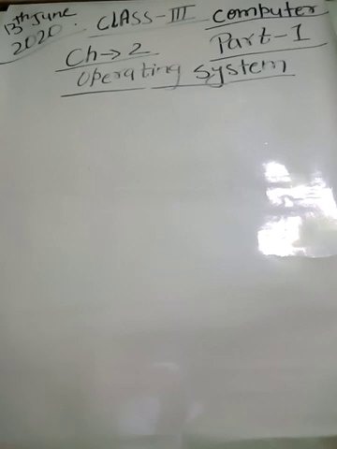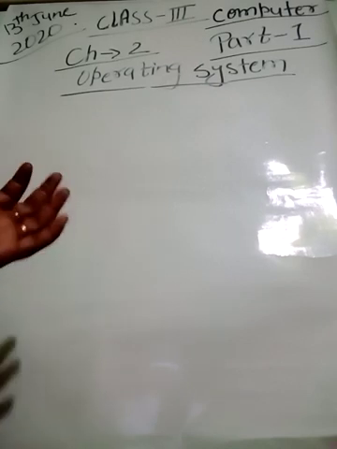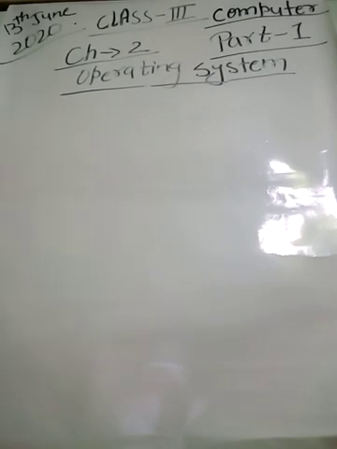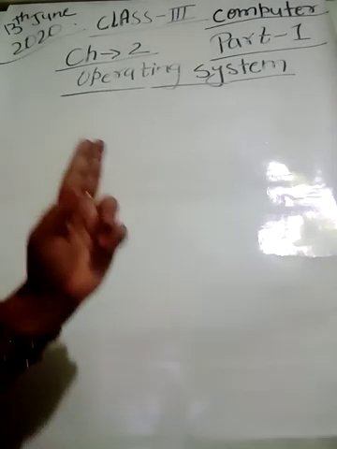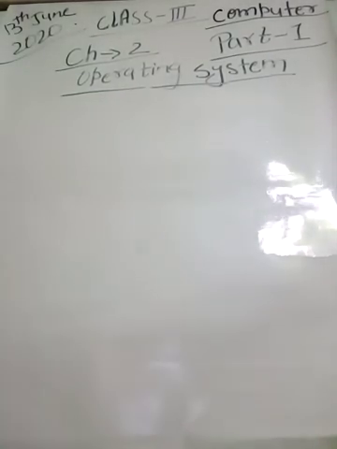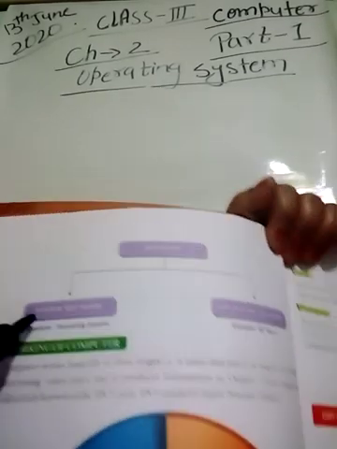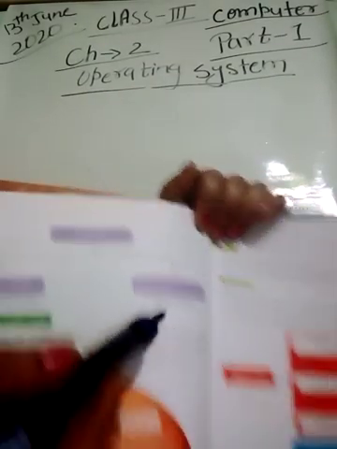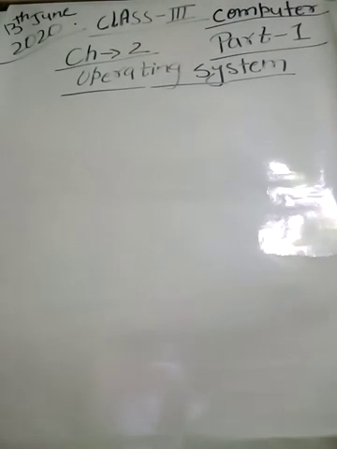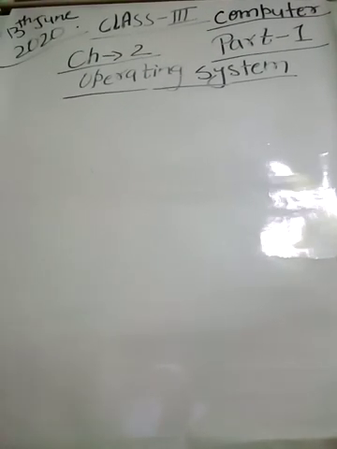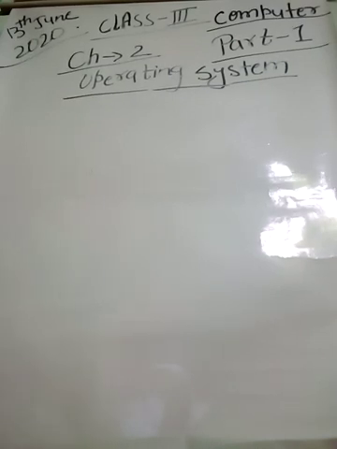And in the software part, what are these? Software, as we know, is a set of programs, and it is divided again into two parts: system software and application software. So again we come to lesson number 2, operating system.